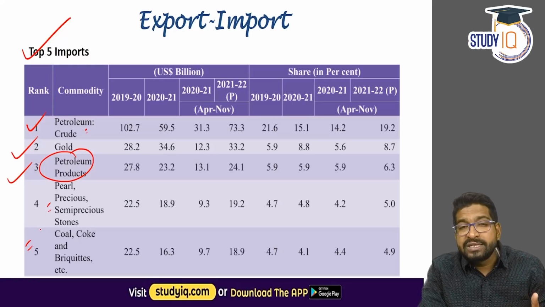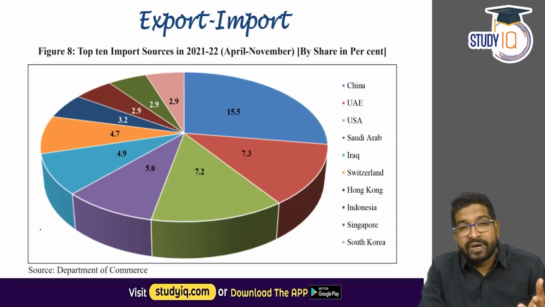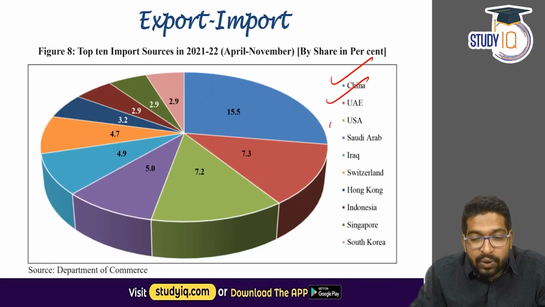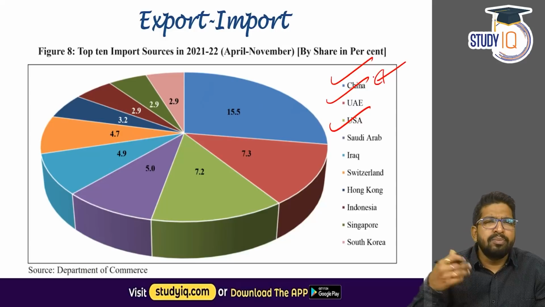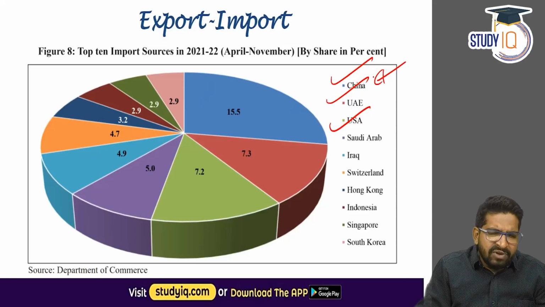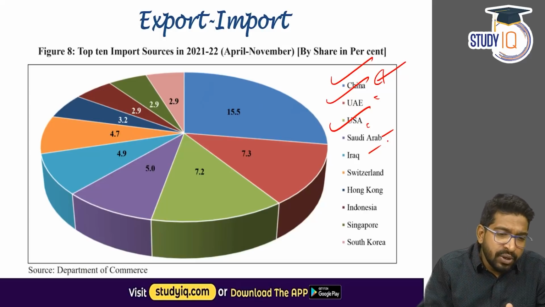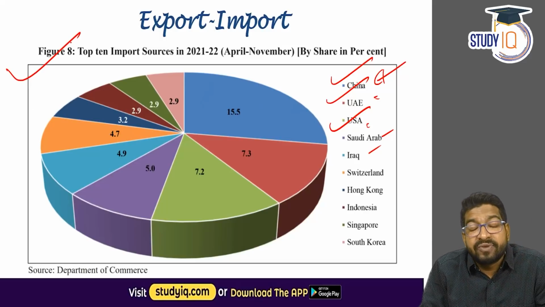And from where do we get these imports? There are no prizes for guessing here. The first country, the top country is China, then UAE, then USA. From China, we have imports of many items. Then we have UAE, mainly crude imports, and then USA. Then we have Saudi, Iraq, again for crude oil. All right. So this is the top 10 import sources from April to November 2021-2022.